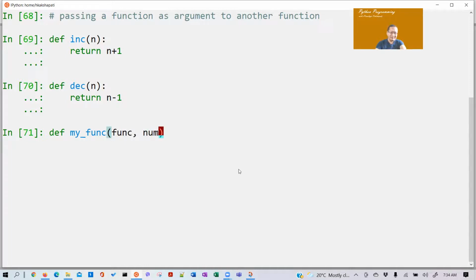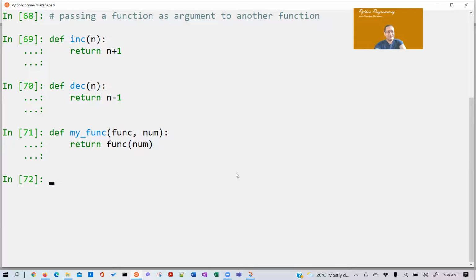It will return func of num. Let's see how it works out.